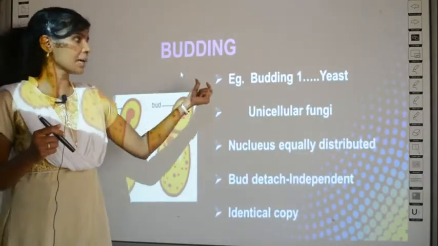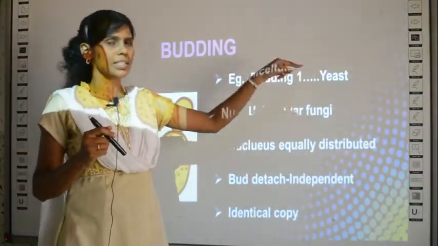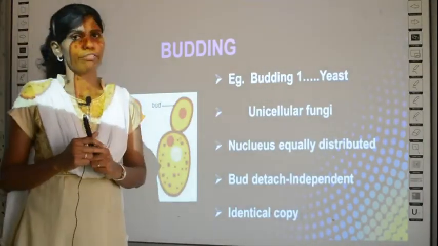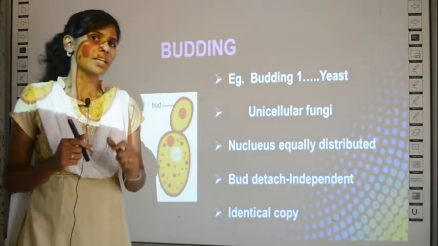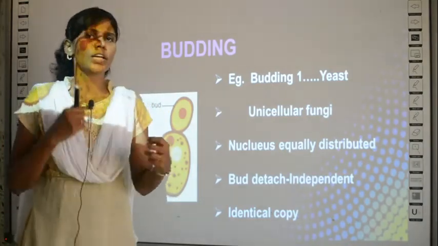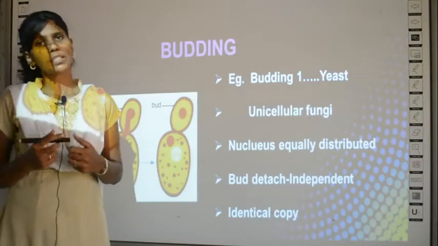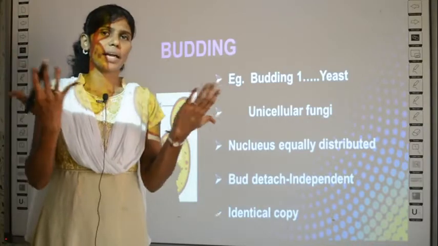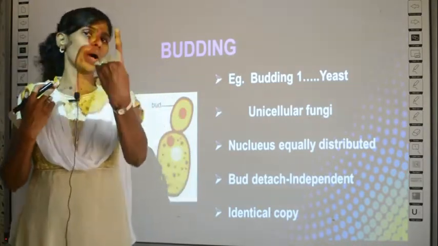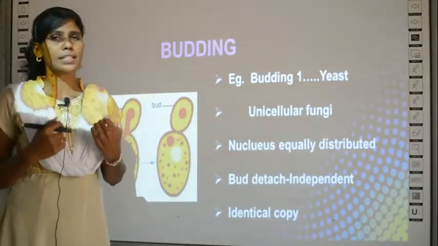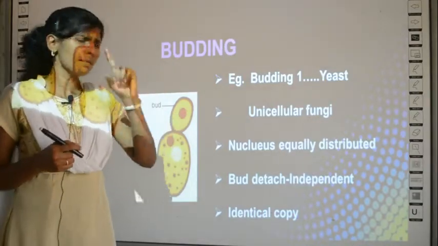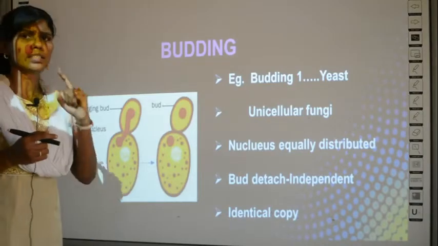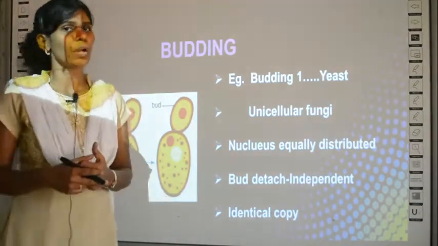Okay. So the second example is, it is not example 1, it is example 2, which is yeast. Okay, so it is a unicellular fungi. You have studied about fungi, right? So fungi are of two types called unicellular and multicellular. What is unicellular? Uni means one. The whole organism is made up of only one cell. Our body is made up of many cells, no? But this yeast is only made up of one cell. See, this is a single cell. This is the yeast cell. The whole body itself is only one cell.